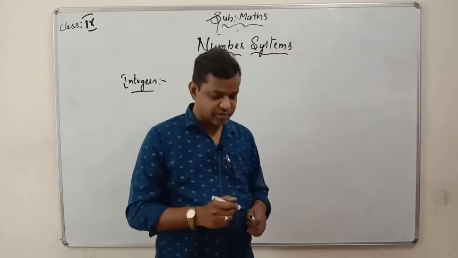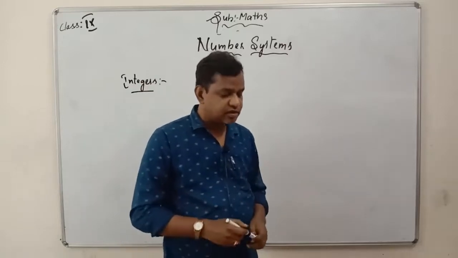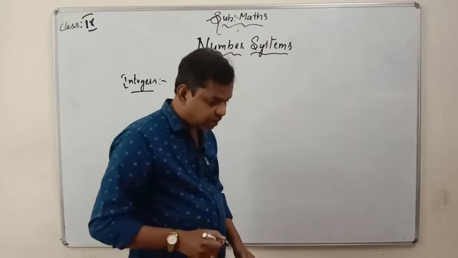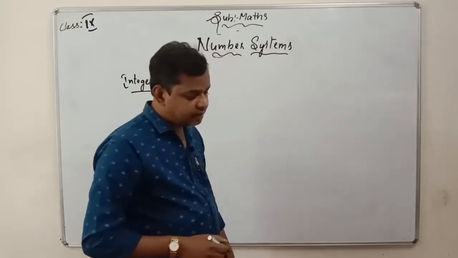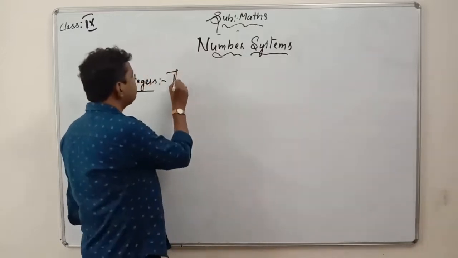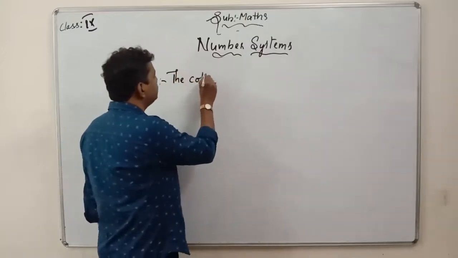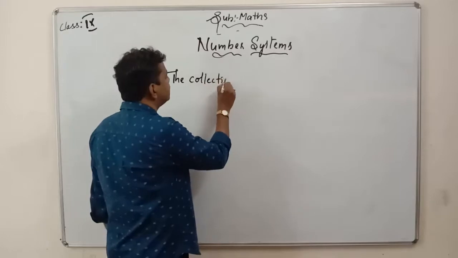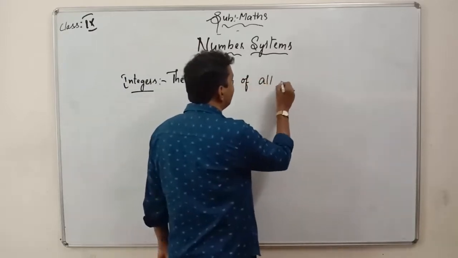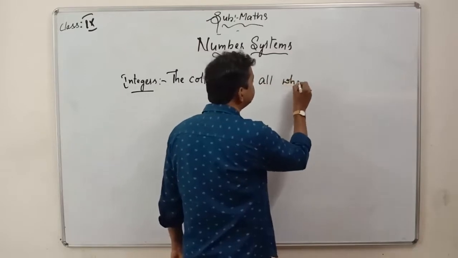Which type of numbers do we call integers? Integers are the collection of all whole numbers and negative natural numbers, you can write it.